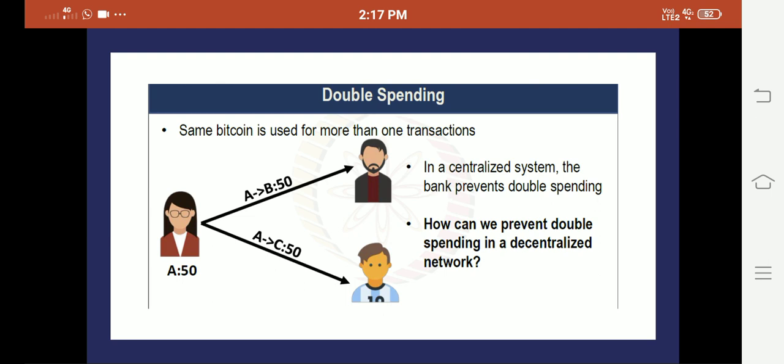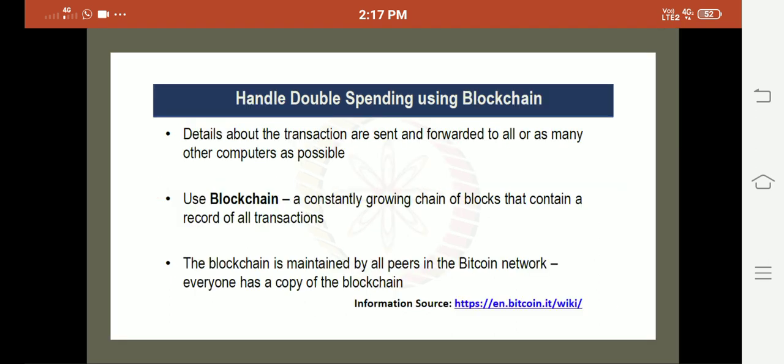Okay, so here we have a sentence: in a centralized system, the bank prevents double spending, obviously. Now how can we prevent double spending in a decentralized network like blockchain? Okay, now we'll see the solution. Now, how to handle the double spending using blockchain? So we know that details about the transaction are sent and forwarded to as many other computers as possible